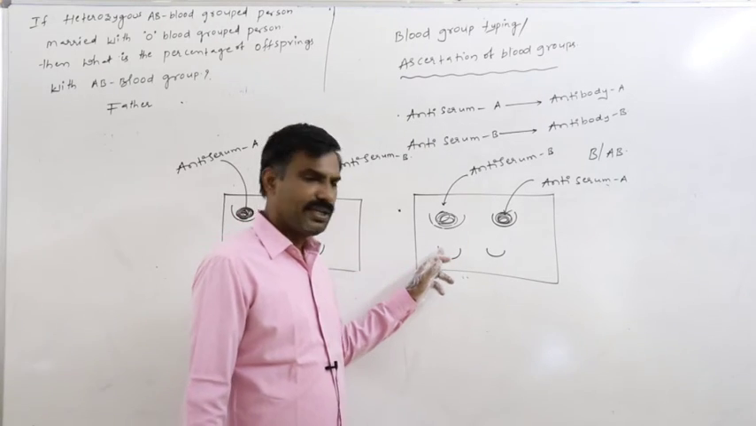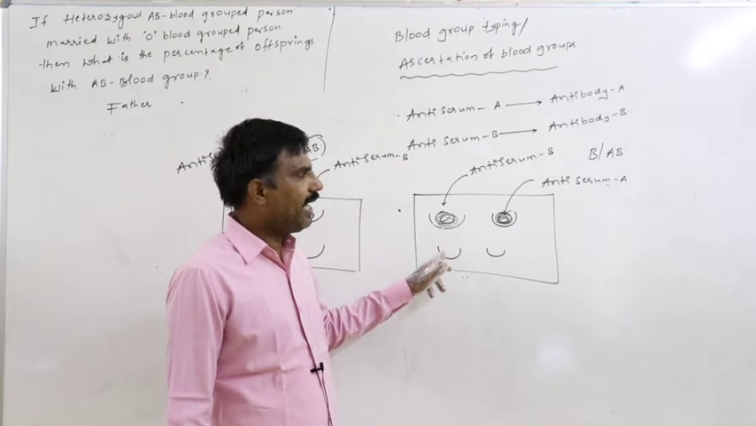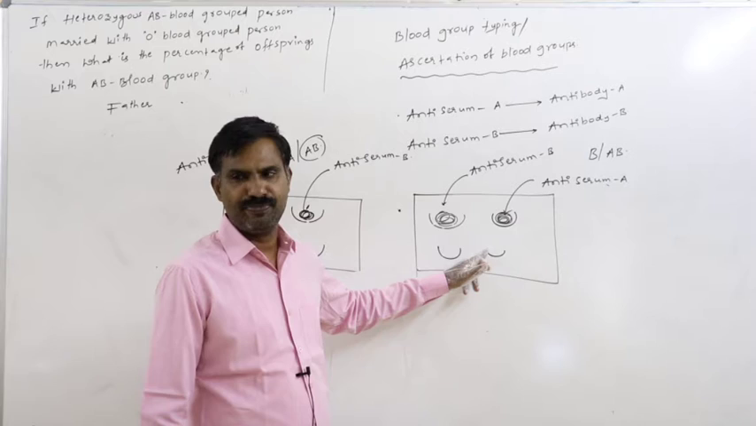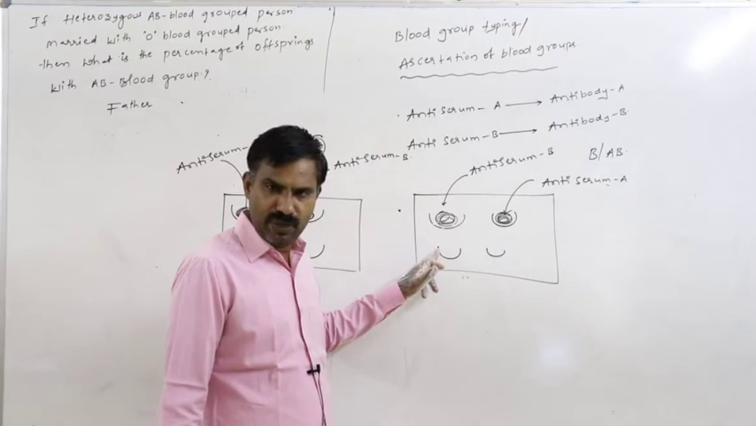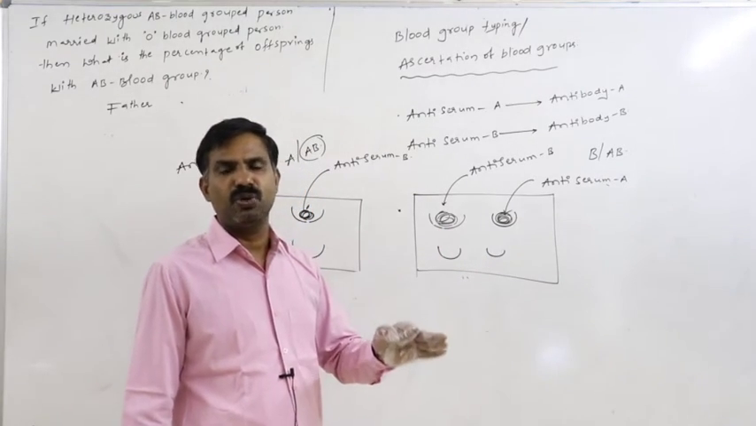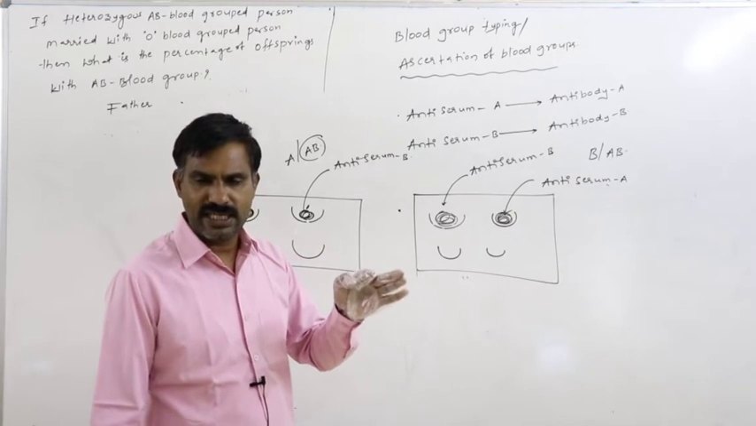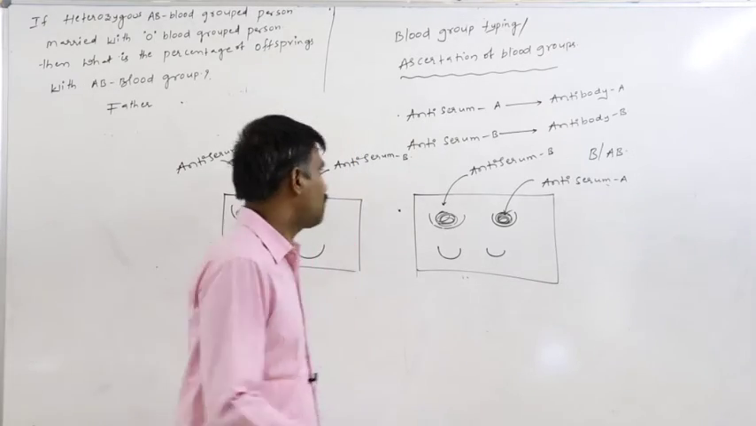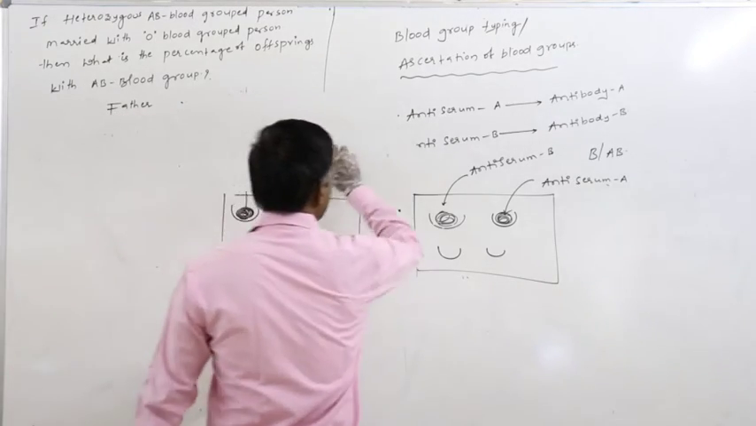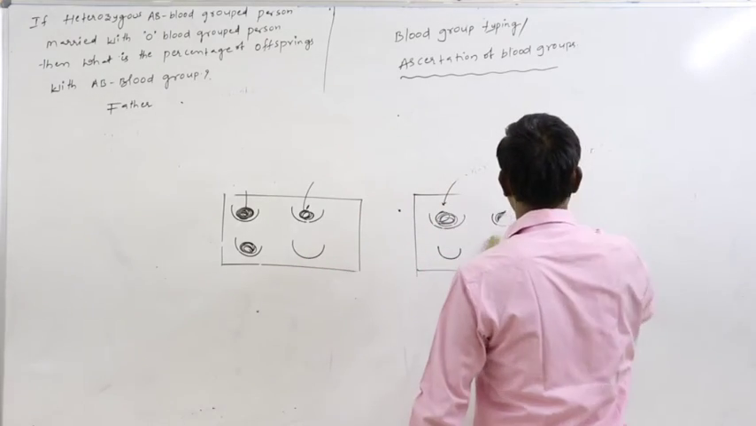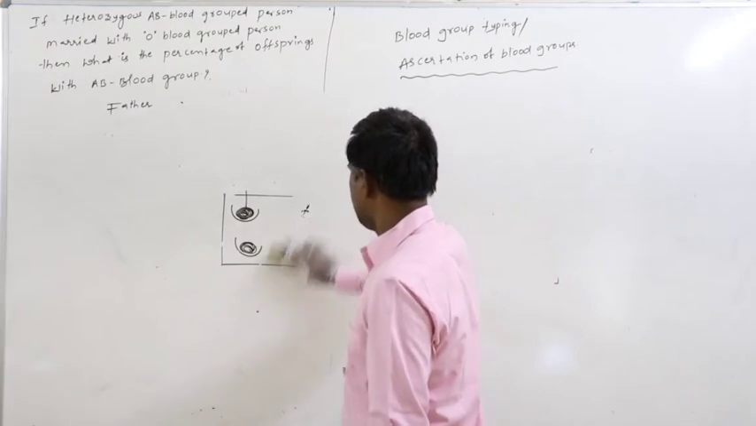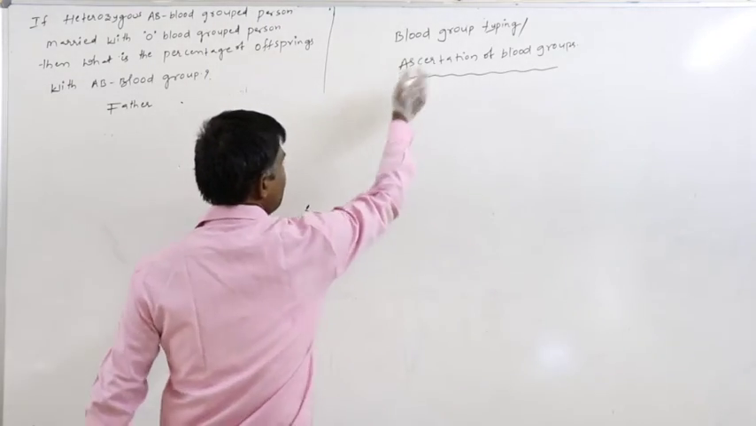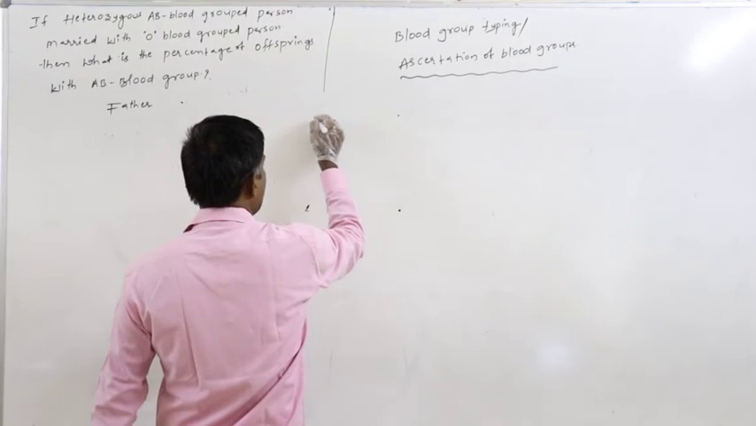So that only this antibody A, antibody B are not reacted with that RBC membrane. So if this blood sample is not reacted with both antiserum A, antiserum B, then that blood group is said to be the O blood group. So in that way, definitely we can finally confirm the blood group of that person. So what are the important points of this blood group typing?